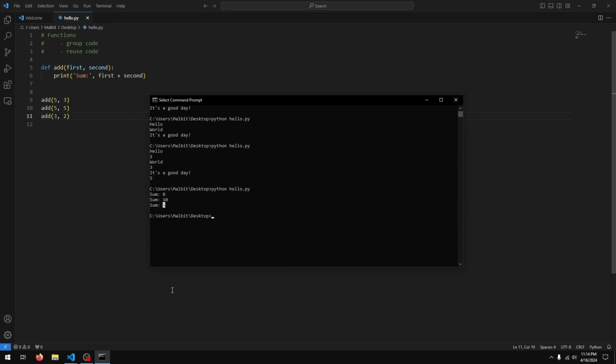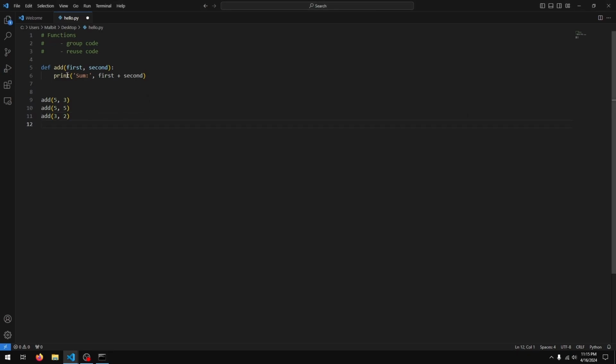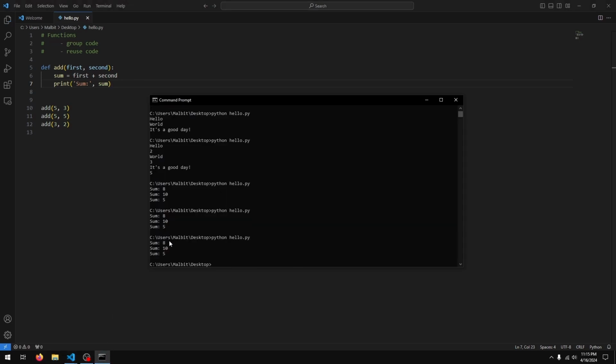and 2 is 5. So far I've been writing only one line in our functions, but we can have as many lines as we like, and we can have any bit of Python code that we desire. So I'll just say sum equals first plus second and print out the sum, and we get the exact same result. There we go.